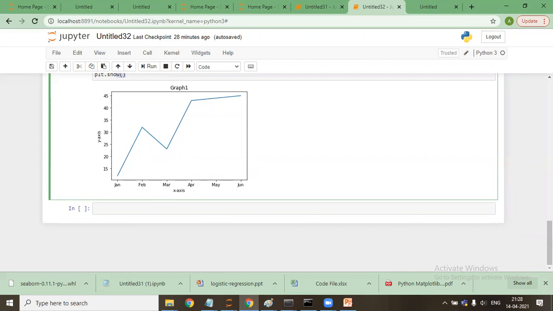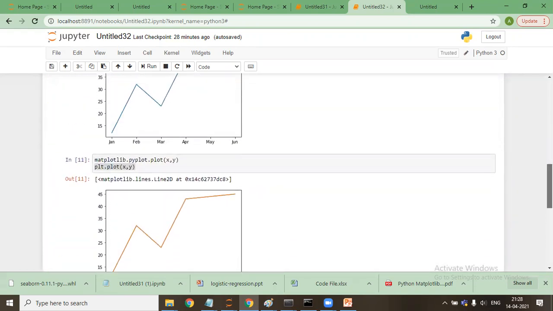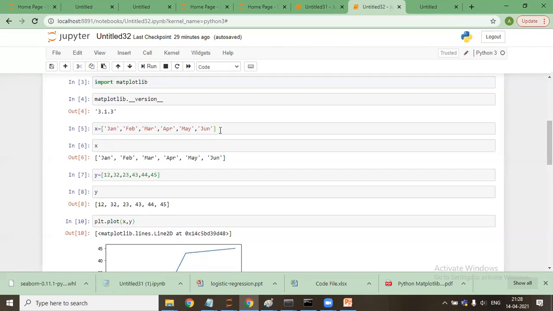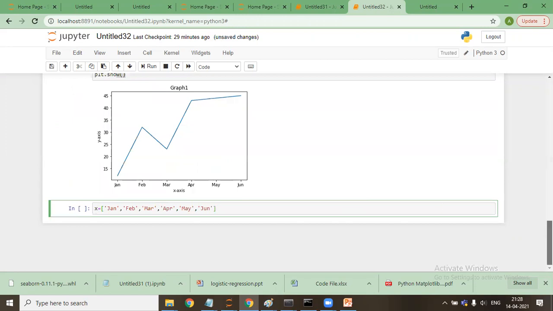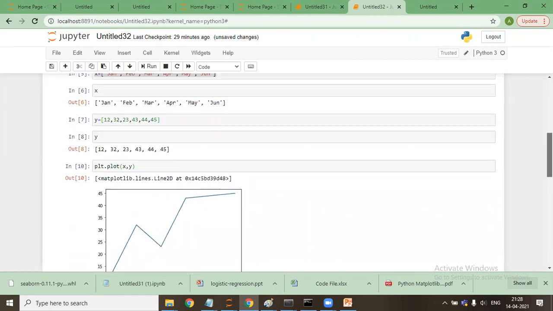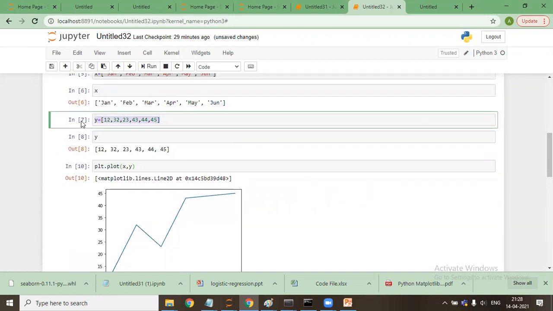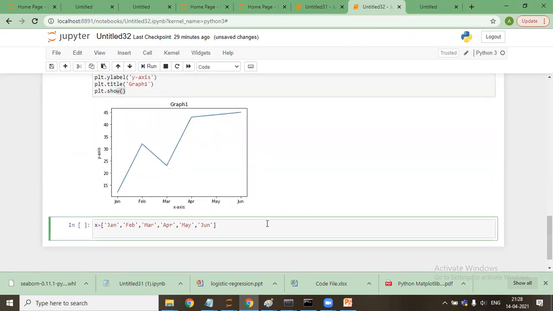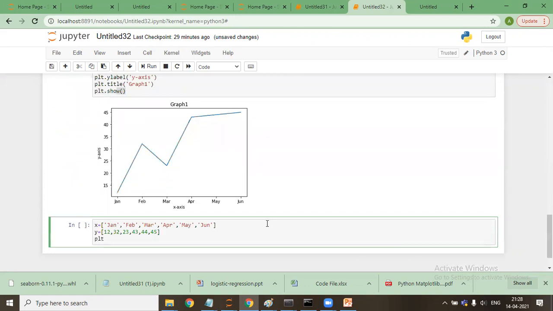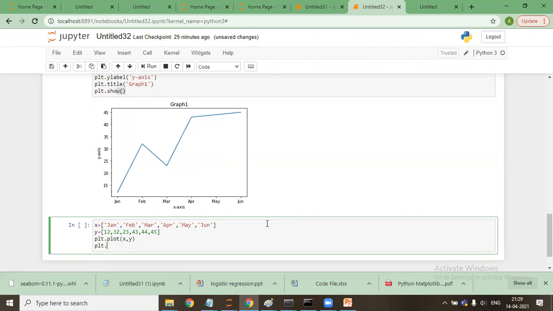So now I'll say this is x, this is y. And I'll say plt dot plot x comma y. Now I'll say plt dot x label is x